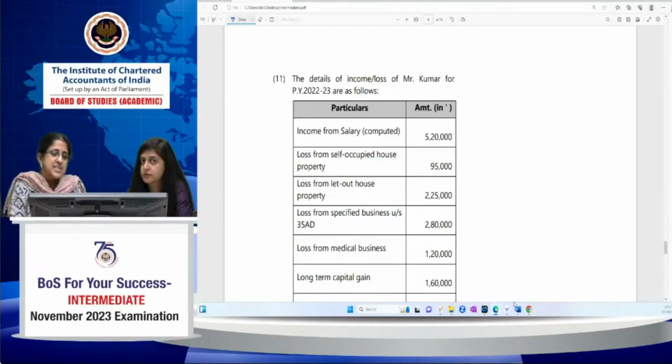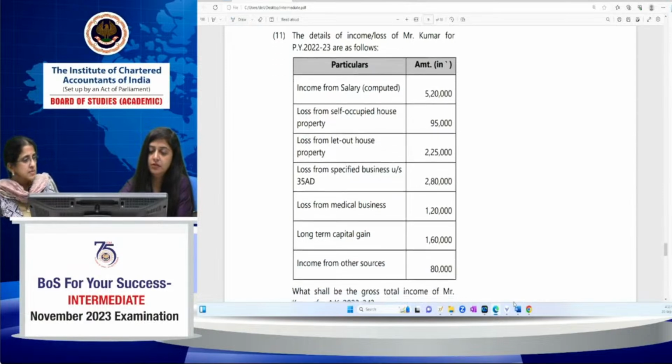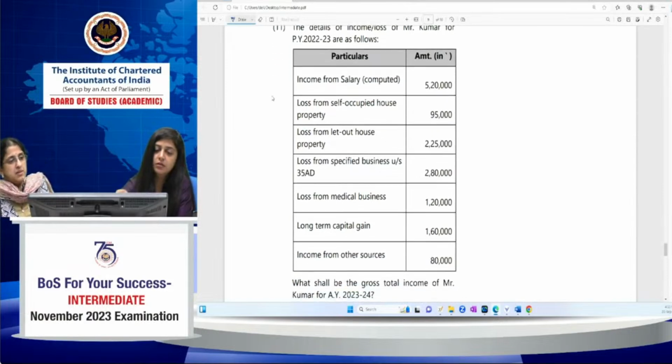This I thought I'll tell you before you commence set off and carry forward. So the next question is on set off and carry forward of losses.